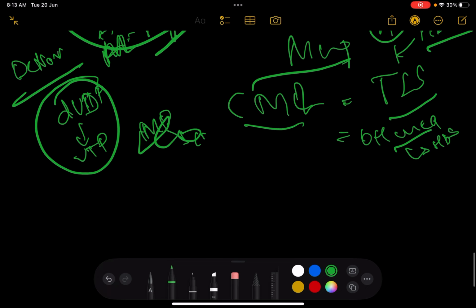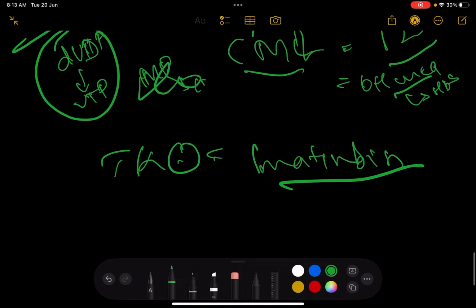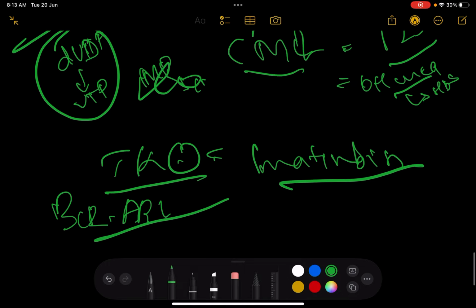Also, what we can do is use tyrosine kinase inhibitors. Why? Because imatinib is the answer. Imatinib is the answer. Why? Because the tyrosine kinase inhibitor targets BCR-ABL. ABL is a tyrosine kinase domain, so it responds to imatinib. Now we've also called this very important,